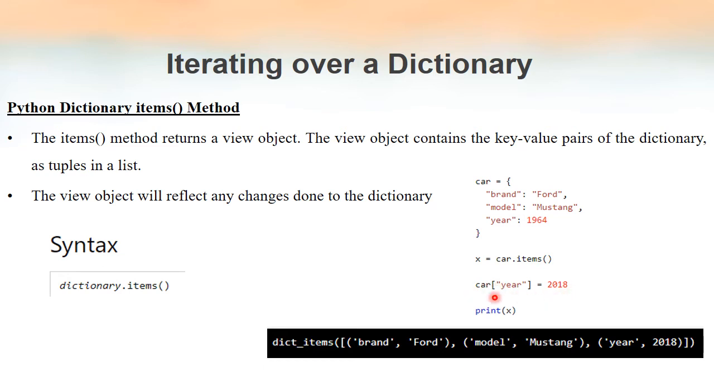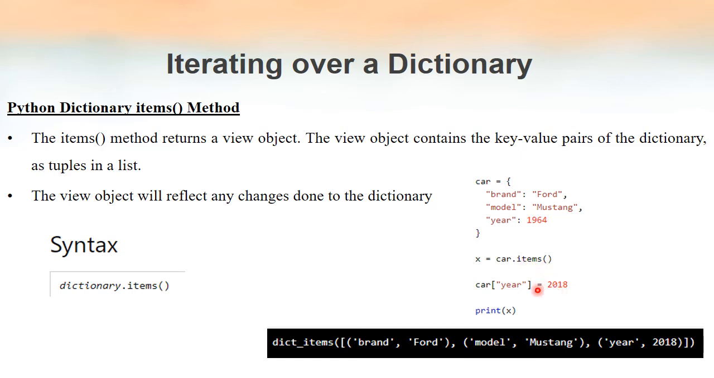So when we execute this line of code, first of all, we will be searching for a key inside this car dictionary whose content is given here. Inside this dictionary we already have such a key, so only the corresponding value will get modified. So here 1964 will be replaced by 2018.